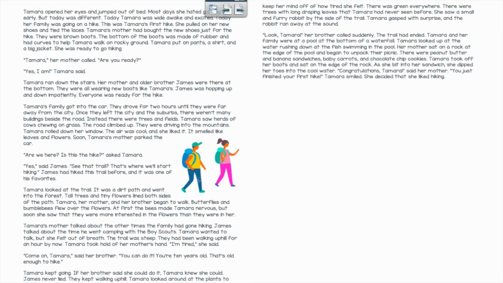The trail had ended. Tamara and her family were at a pool at the bottom of a waterfall. Tamara looked up at the water rushing down, at the fish swimming in the pool. Her mother sat on a rock at the edge of the pool and began to unpack their picnic. There were peanut butter and banana sandwiches, baby carrots, and chocolate chip cookies.